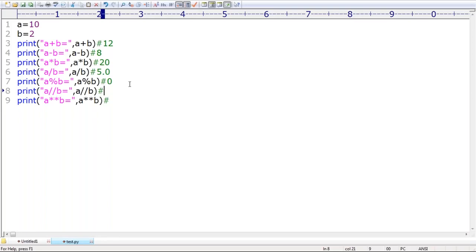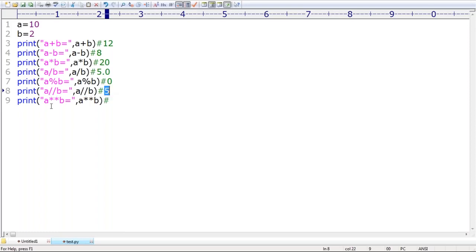Okay, remember. Sir, very important point: the division operator always generates a float value. But floor division can work for both float values and int values. If the arguments are int type, the result is always int type only. If the arguments are float type, the result is always float type. Remember that. Here, both the arguments are int type only. That's why the answer is 5, sir. This is the floor division operator, so the value is 5.